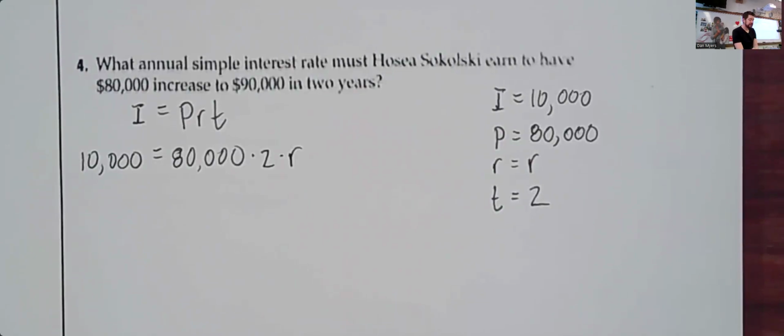So go ahead and finish that up. The way that it was asked made it a little bit more challenging, but we're still using the same information that we've been using the last couple of problems. So solve for R. And then also write your answer as a percentage because we're talking about annual interest rate as an answer here. So your R value will not be written as a percentage. It will be written as a standard decimal. So then you need to convert that back to percent for your answer.